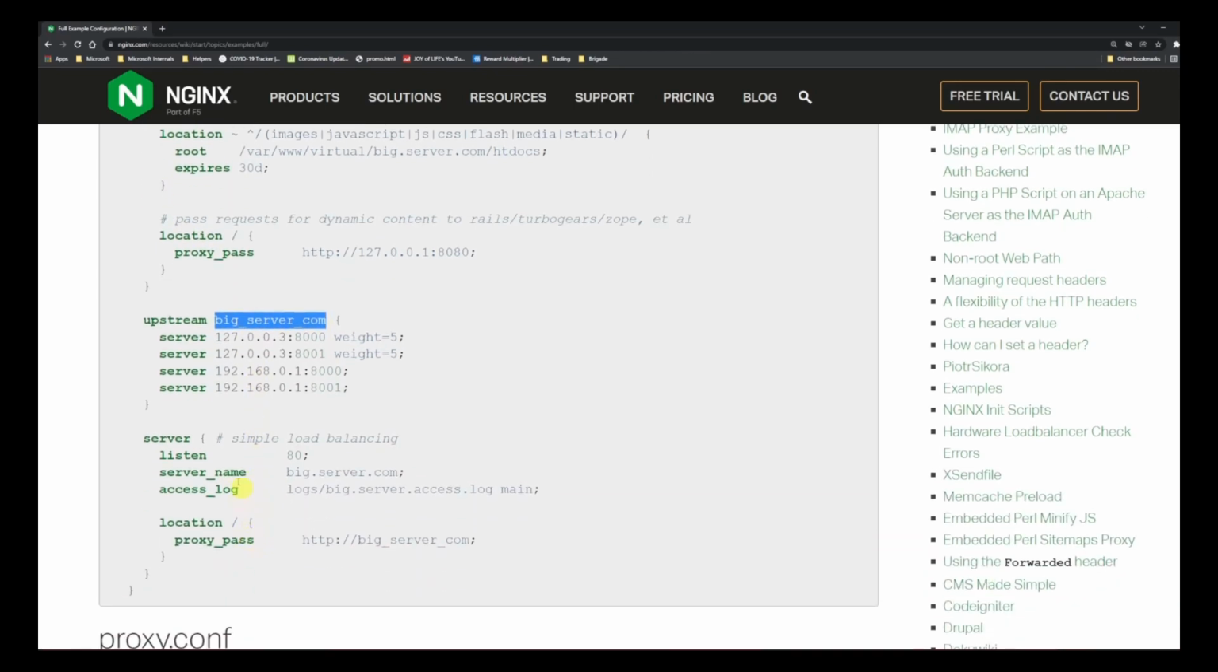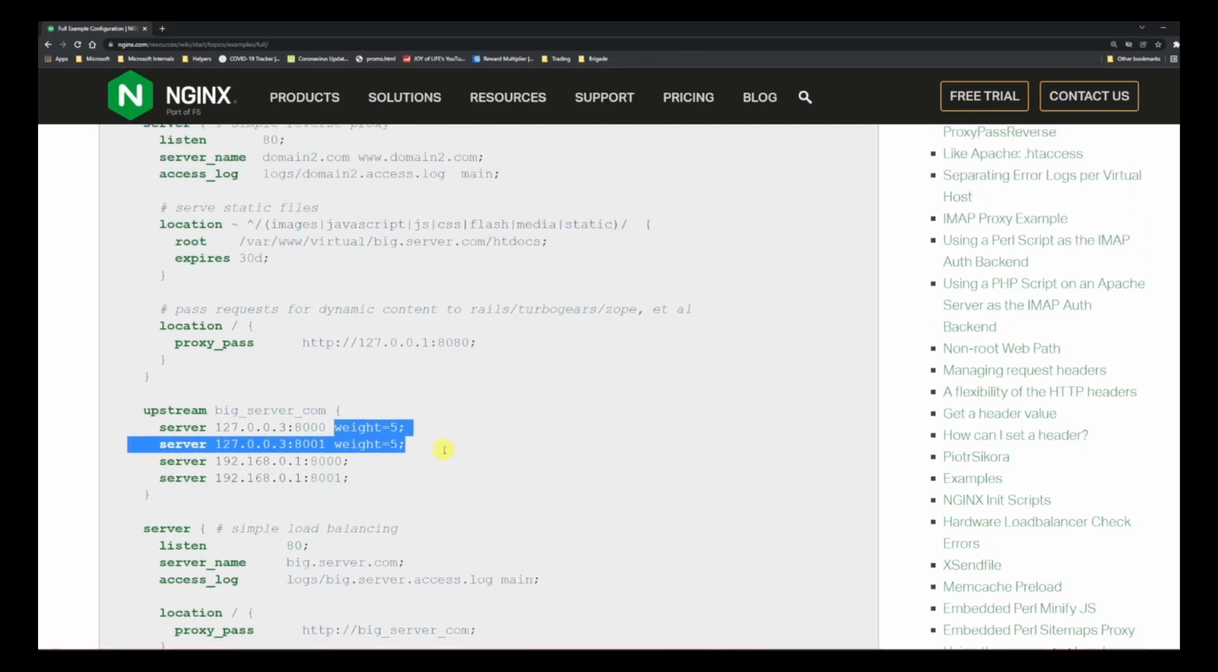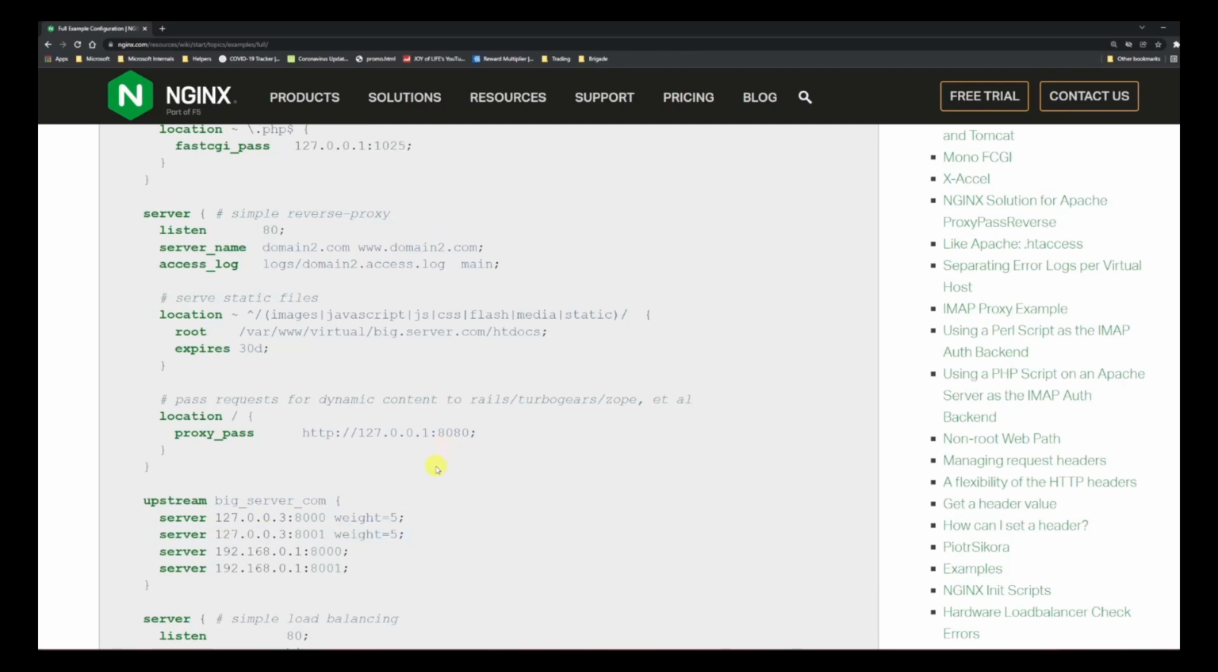This will be used in some of the server config. So let's take a look. If you see over here, you have this bigserver.com. If your server name contains bigserver.com, you will be redirected to bigserver.com. So this name and this name, if you see, they are matching. So this rule will be applied in the location part. It will be a round robin algorithm on this, but a weighted round robin. So this is how the config looks.